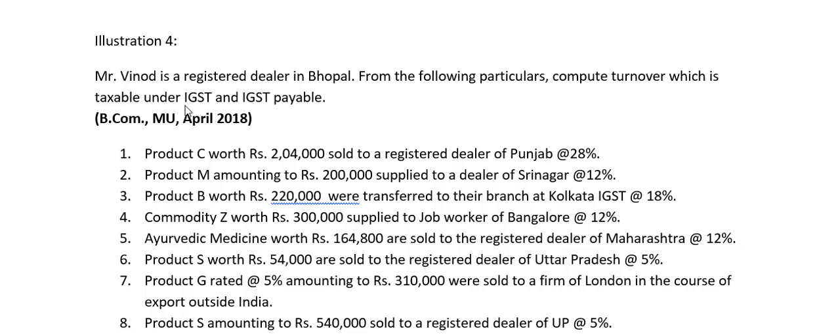But in this case, they have told you we don't want CGST, SGST, we don't want CGST, UTGST, we only want IGST and IGST payable. So first find out the taxable turnover which is related only and only to IGST, and then find out what is IGST payable.